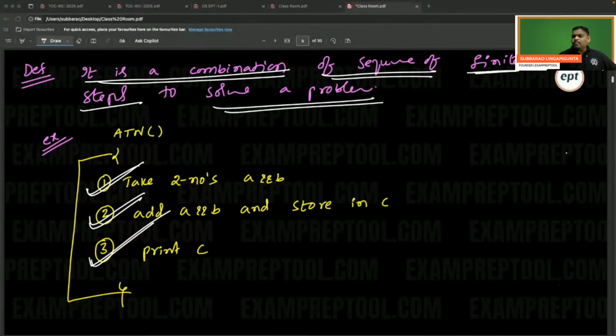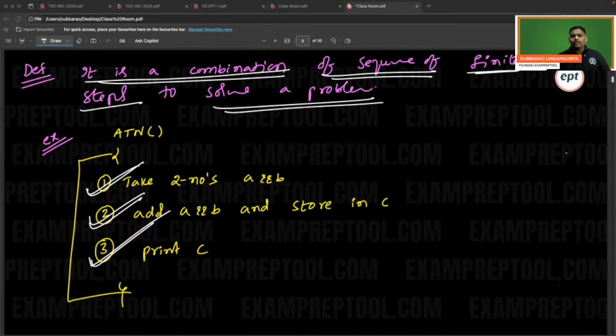Someone is saying that it is a step-by-step procedure to solve a problem. Exactly. Shravani, whatever you said is correct. It is a step-by-step procedure to solve a problem, step-by-step instructions, a step-by-step process in finite order, a way of solving a problem. Exactly. Whatever you are writing, all are correct. Pankaj, if you read the same notes one time, whatever I know, you will also get. Everyone's definitions are correct, and my definition is also correct.